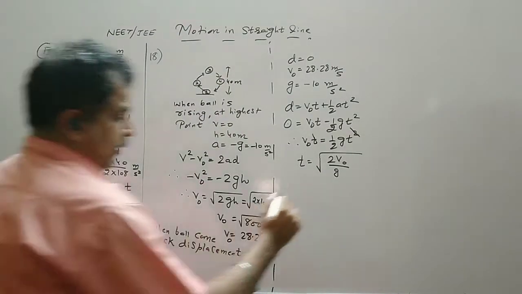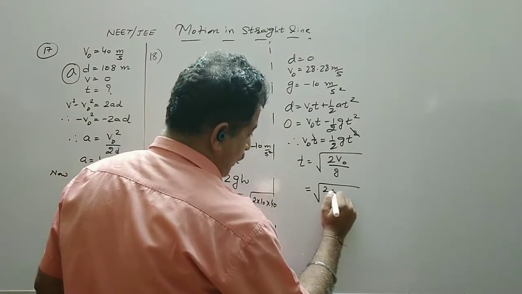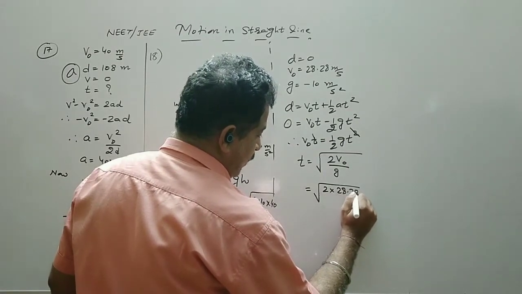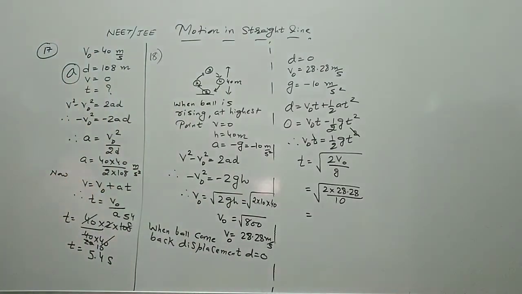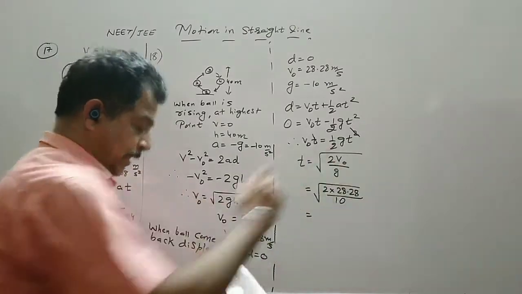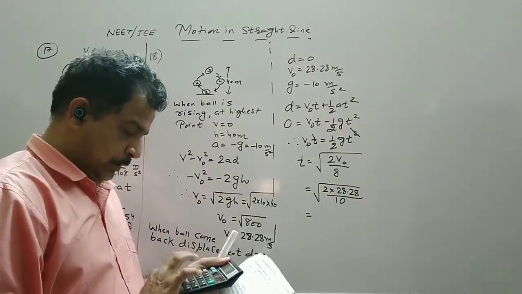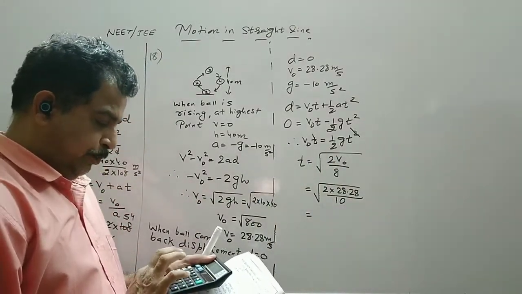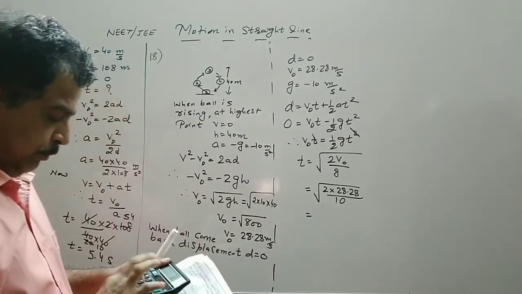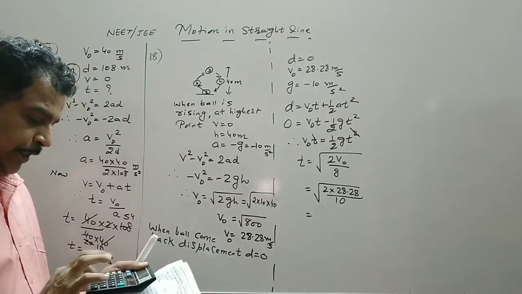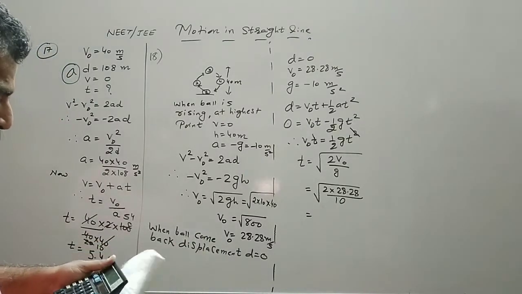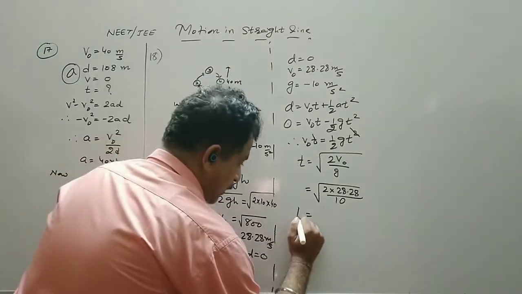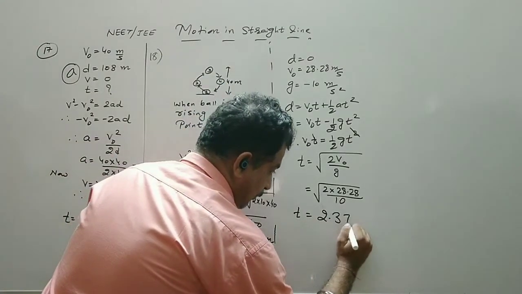So this can be written as 2 into 28.28 upon 10. If we do this calculation, it should be 0.2 multiplied by 28.28, and we take the under root. It comes out to be 2.37 second.